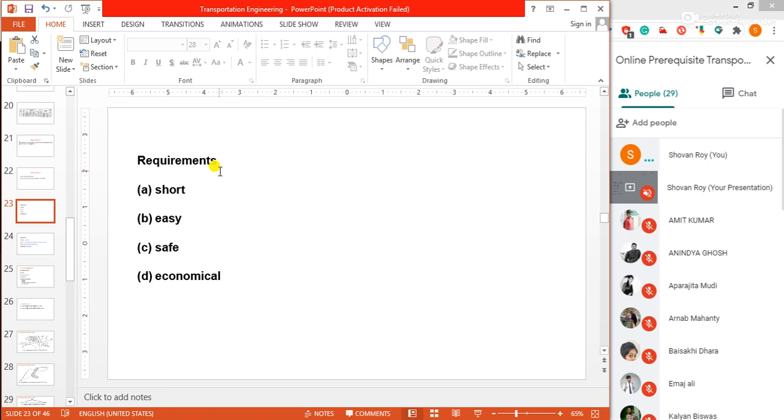Number one, short. Number two, easy. Number three, safe. And number four, economical. Short, easy, safe, economical. Always we think about economical, which process should be economical, which method should be economical.